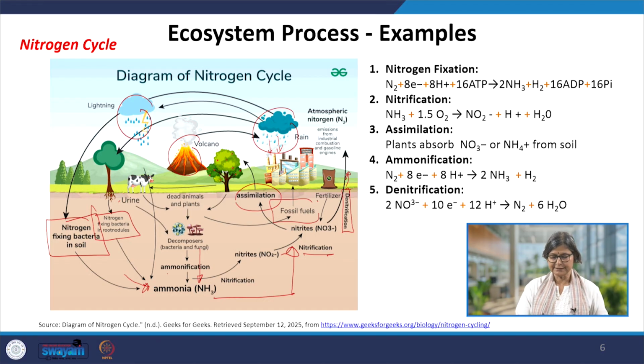Fossil fuels are there, very important. They are also keeping this nitrogen in certain forms within them. This is one very important thing in today's time, that is the fertilizers. This is artificially infusing nitrogen within the cycle. So on the right hand side you can see very quickly nitrogen fixation, nitrification, assimilation, ammonification and denitrification. Go through them. If you have any problem, please come back.